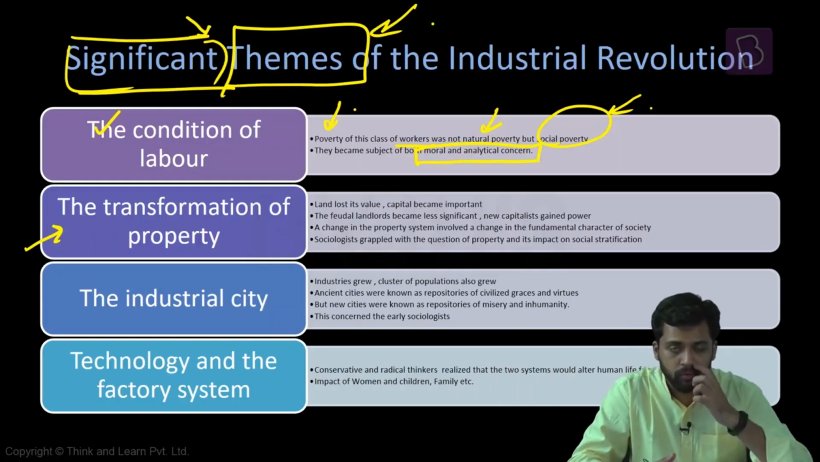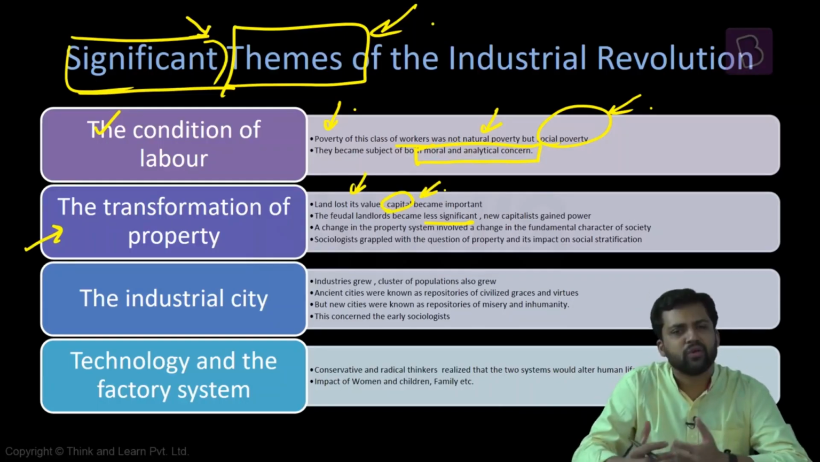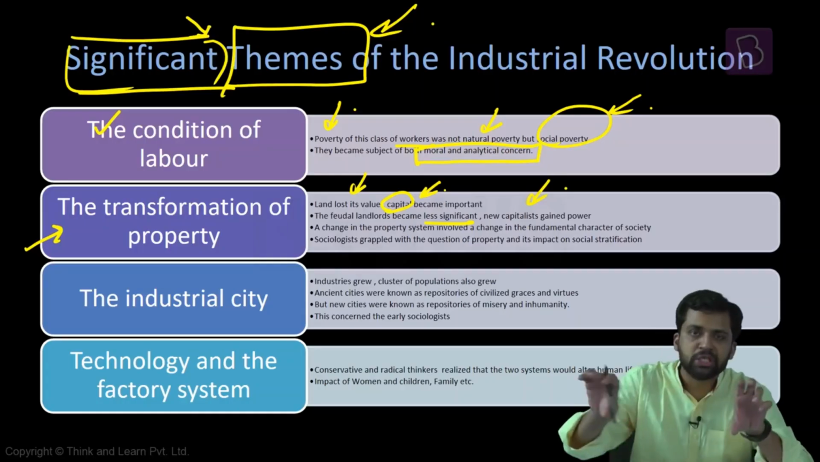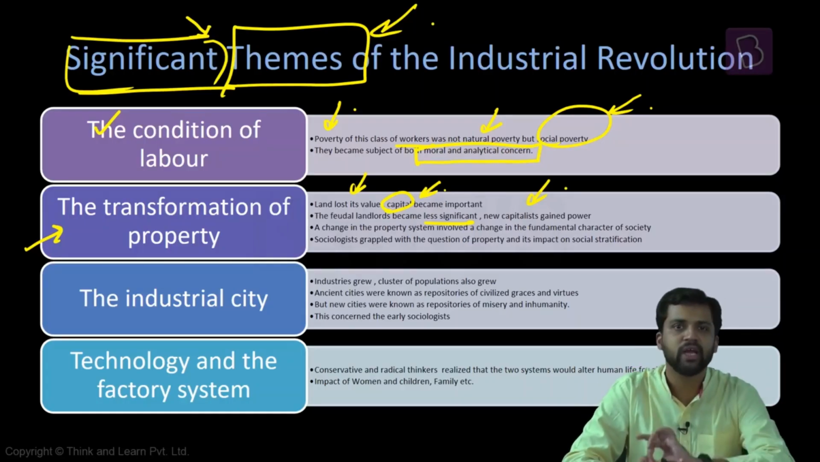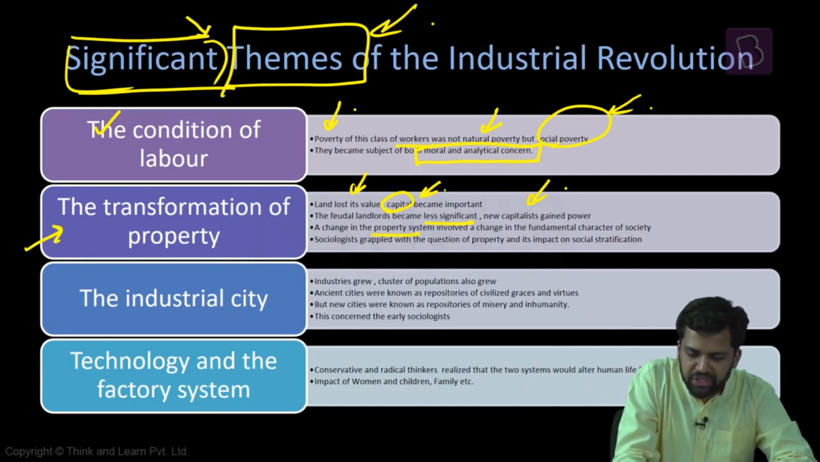Another significant theme that was running at this point of time was the transformation of property. Land is losing its value. Capital is becoming more important. The feudal landlords that were there are becoming less significant now, so they are suffering different kinds of losses. New capitalists are gaining power. Society has changed now. Previous society had feudal lords, and the new society has capitalists and the workers. Feudal lords used to dominate the previous society. Now it's the capitalists who are dominating. And since this property system is changing, it is changing the fundamental character of the society.